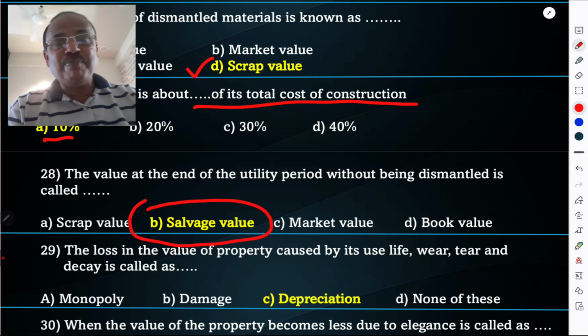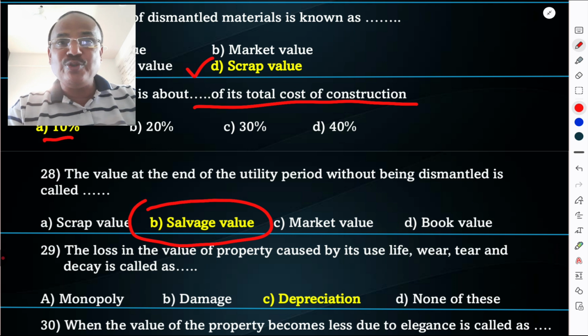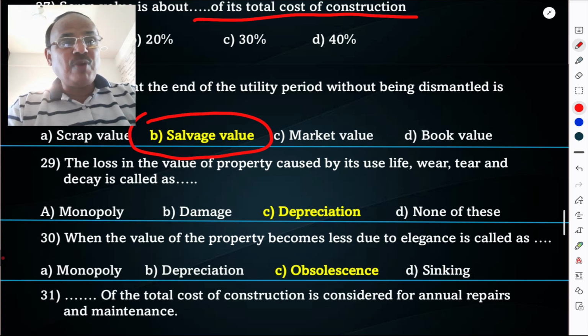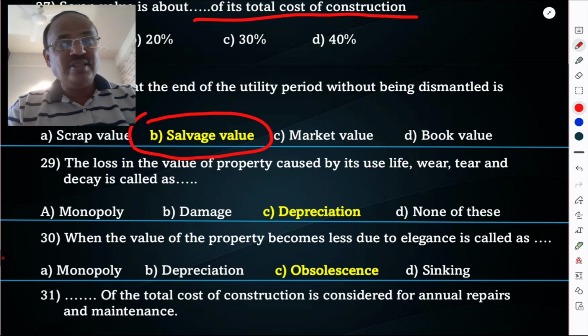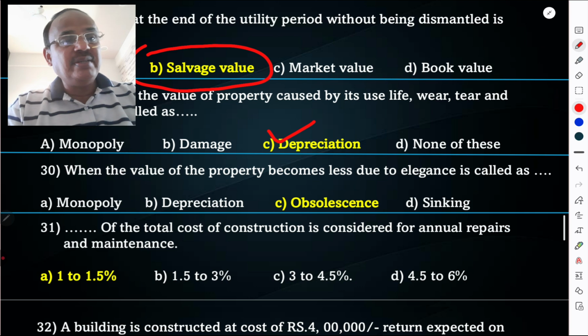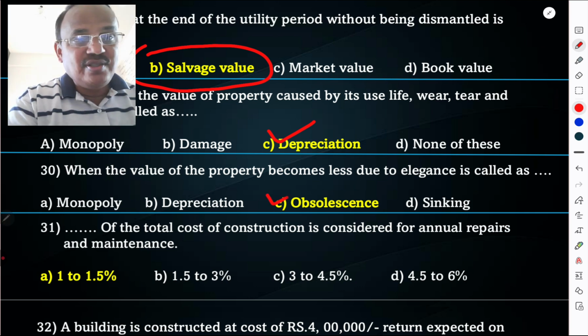When railway sleepers are used as a compound wall, because the sleeper function of that railway sleeper gets zero, but it is used as a compound wall, so it is salvage value. Without dismantling that sleeper, we can use it as a compound wall. The loss in the value of property caused by its use, life, wear, tear and decay is called as a depreciation. When the value of the property becomes less due to elegance, it is called as obsolescence.